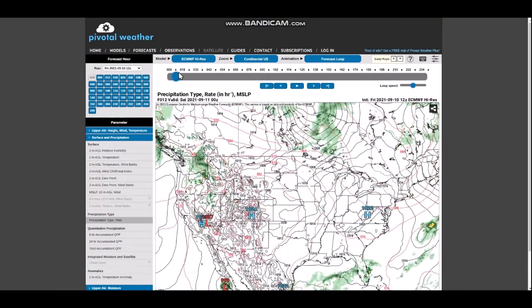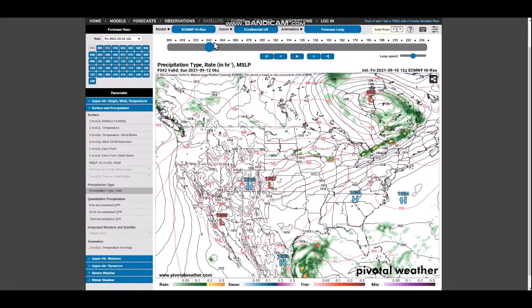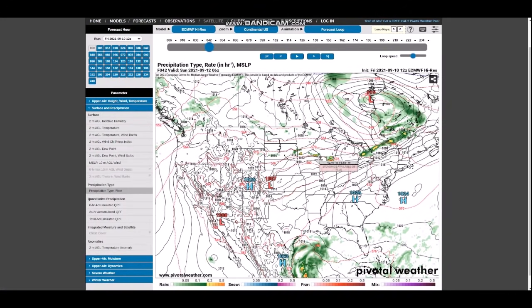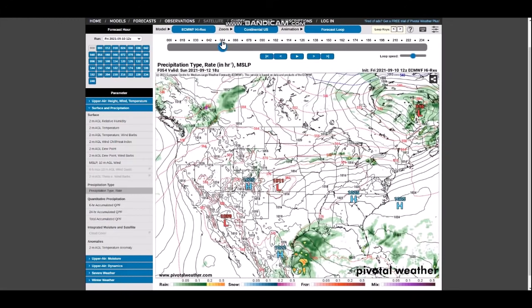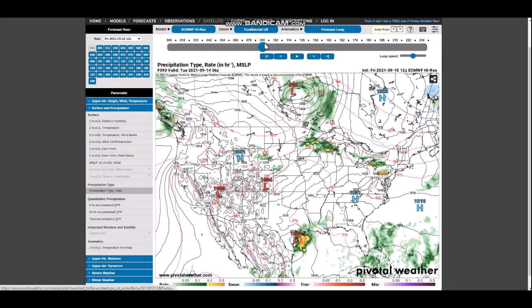One more model, European. Let's take a look at this. Again, this isn't that system I'm talking about in the title. That's just a lingering one, really too weak to even make a video about. But I just want to show you how that cold front, again, comes alive with all that moisture that's there, and it acts as a warm front. Once it sags down to the south for a bit, eventually it blows over back to the north right there, and it acts as a warm front. And again, out ahead of this, some chillier air from that cold front.